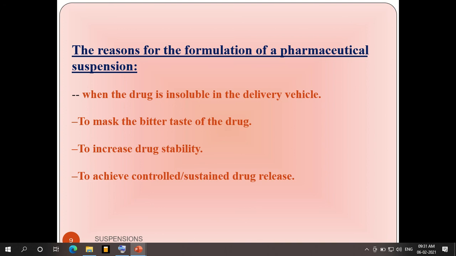That is controlled release. Sustained is almost the same. Controlled means to what extent we can control the dose. Sustained means the release is maintained in a sustained way, so we can get a long treatment process.